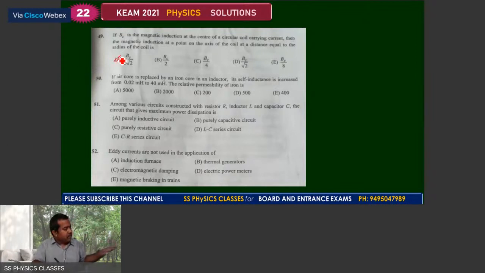Number 15, look, if the air core is replaced by an iron core in an inductor, its self-inductance is increased from 0.2 millihenry to 40 millihenry. The relative permeability of the iron is.